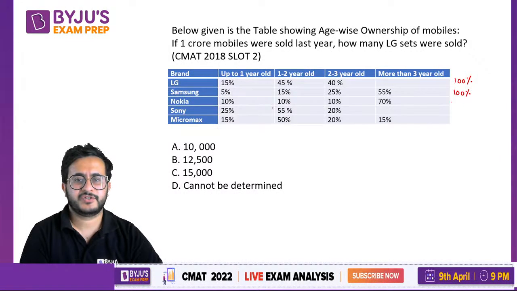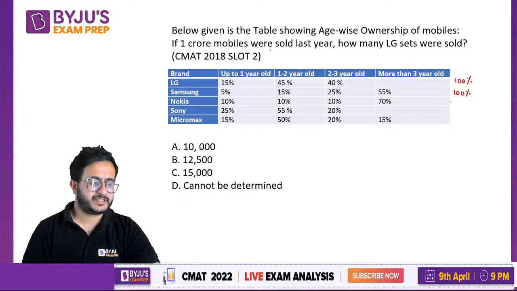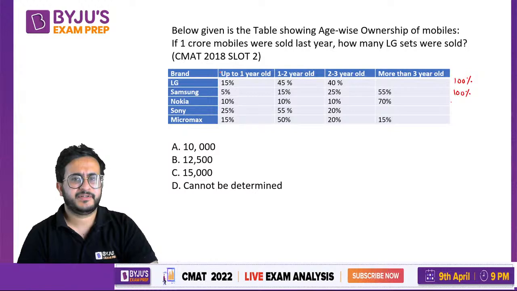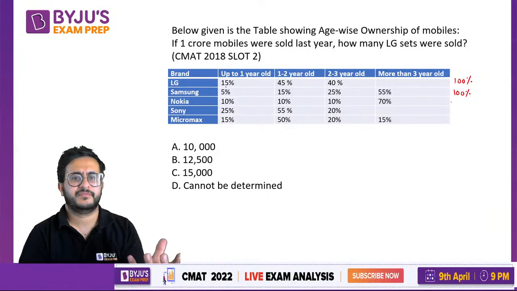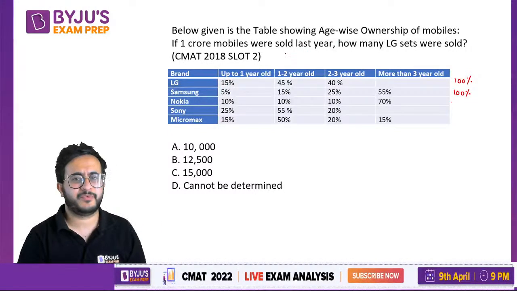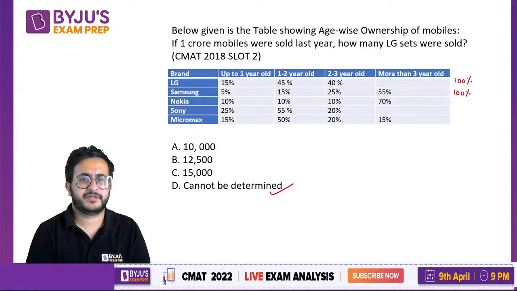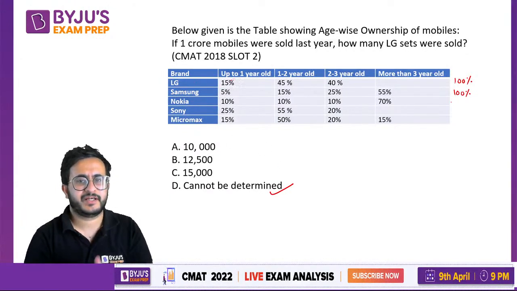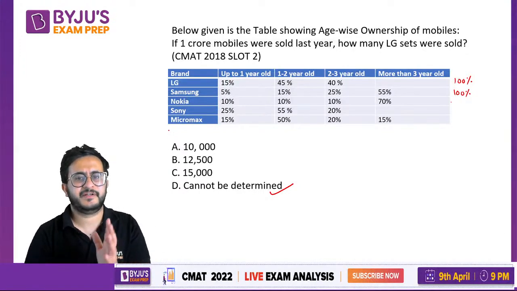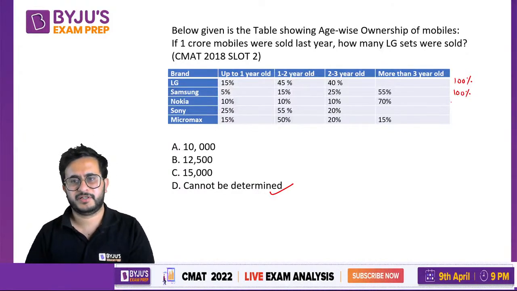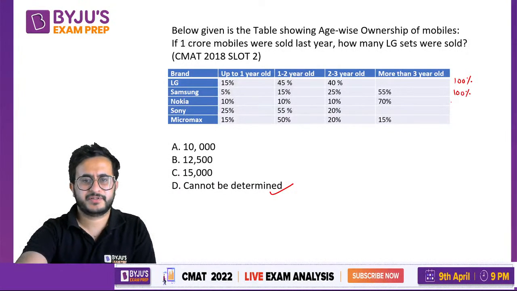So they have given parts of different things, different companies. Now it is asking how many LG mobiles are sold. So you do not have data to tell it. They have given the total number of mobiles sold. LG can have 90 lakh mobiles also. Others can have combined. We do not know individual values of these. So you cannot determine. LG can have 5 lakh also, it can have 1000 also. Others have the different portion. So that is not given to us. So very simple. You can straight away say data is not given, so cannot be determined.